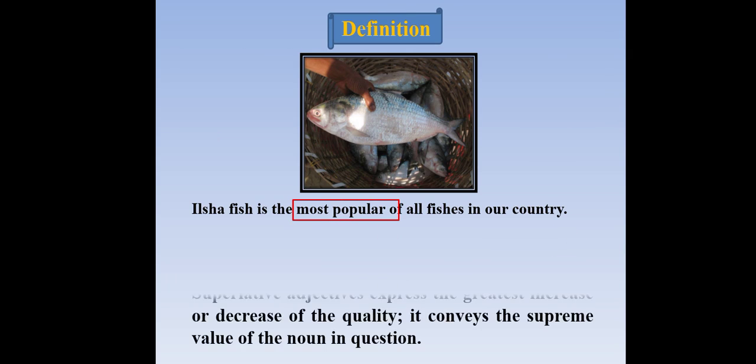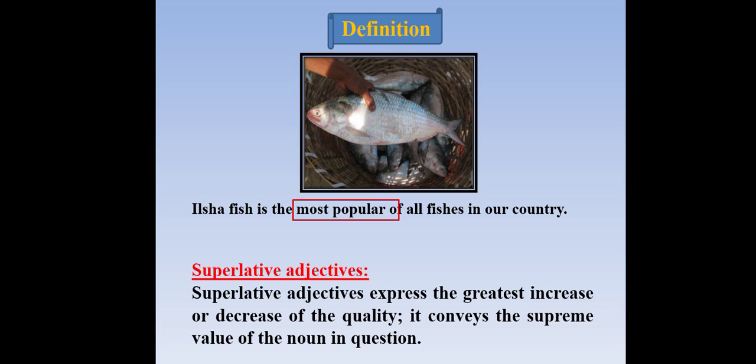Yeah, next one is, it's a very common fish in our country. We are very familiar with the fish. It's called a hilsa fish. Hilsa fish is the most popular of all fishes in our country. It's a superlative adjective. Superlative adjectives express the greatest increase or decrease in quality. It conveys the supreme value of the noun in question. In the utterance, you can see that some words are used to compare a vast number of things, within the most things or within everything.